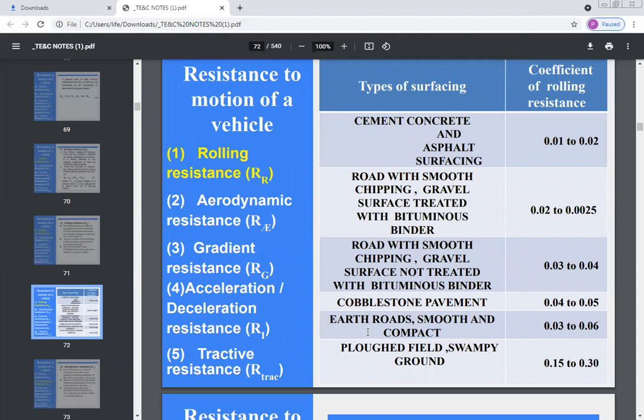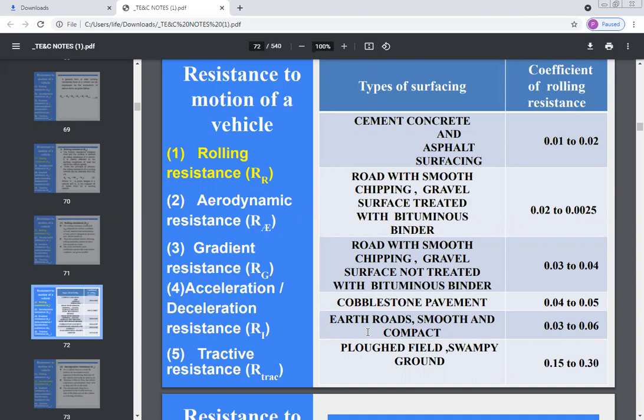Now, if the pavement surface is of cobblestones, in your geotech engineering you might have studied these soil types: gravel, silt, clay, cobbles.